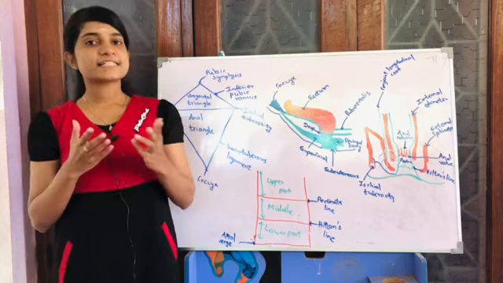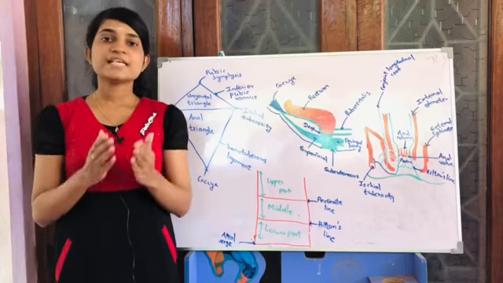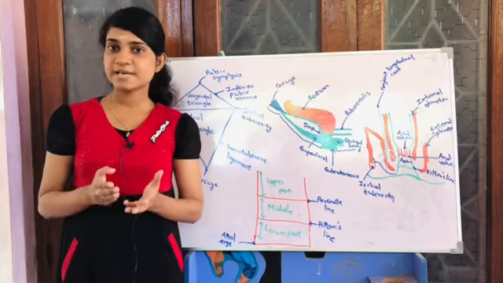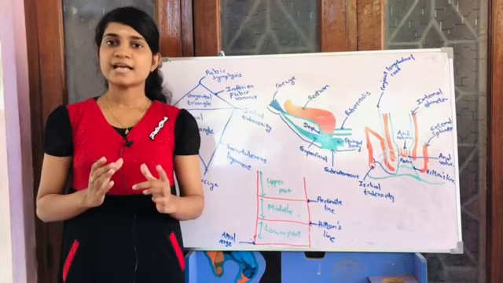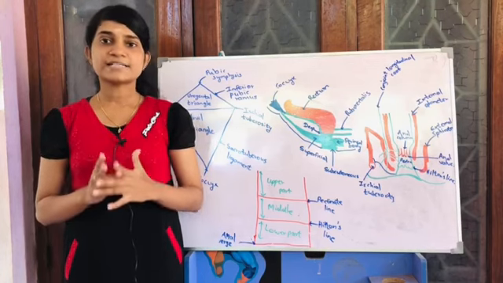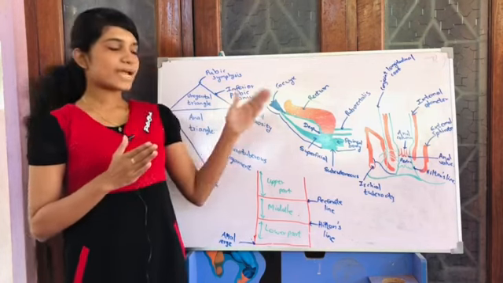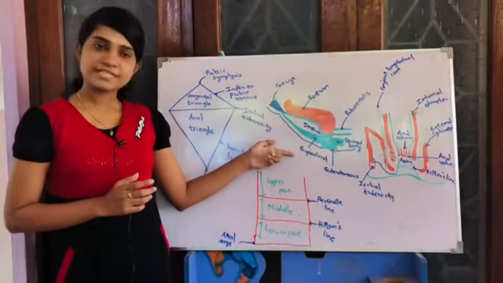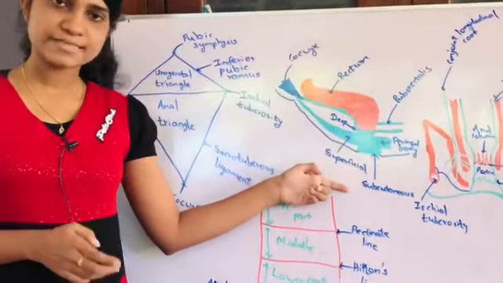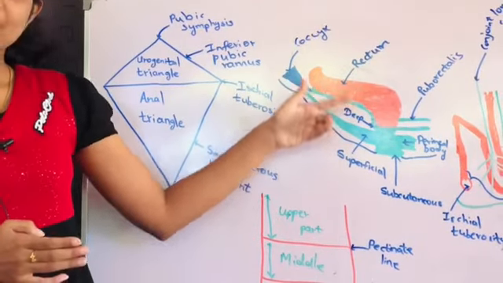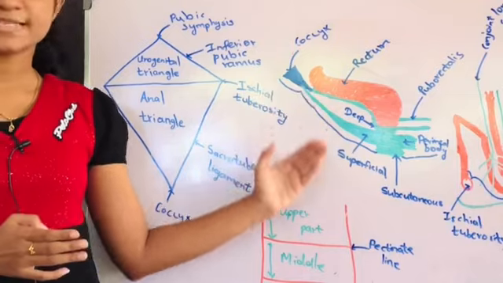The other one is the external sphincter. Unlike the internal sphincter, the external sphincter is a complete one and it is made up of skeletal muscle. There are 3 parts of the external sphincter. You can see here the deep part, superficial part and the subcutaneous part, or in other words, the upper part, middle part and lower part respectively.